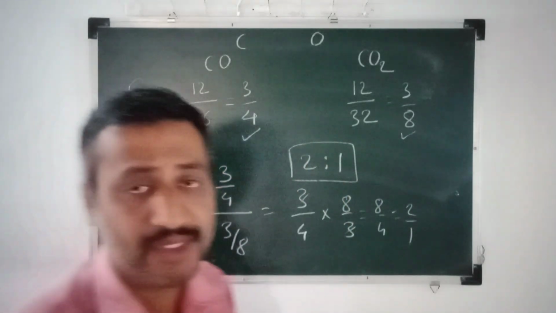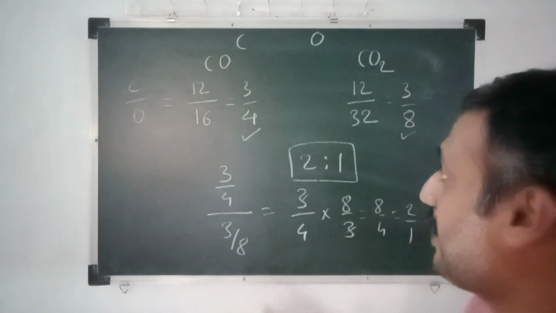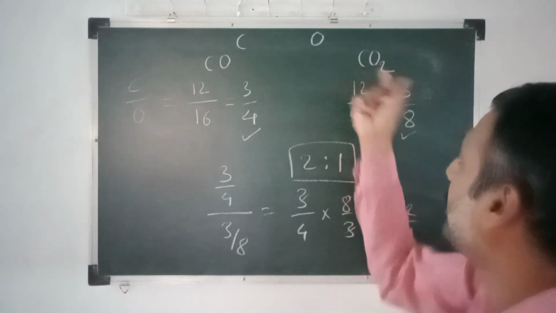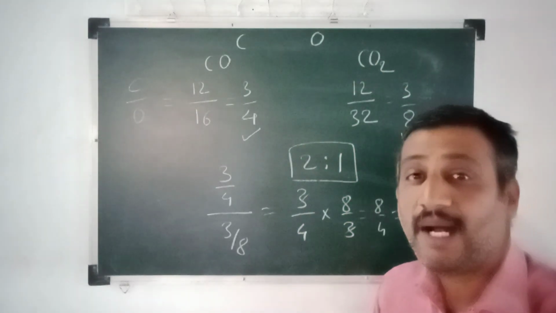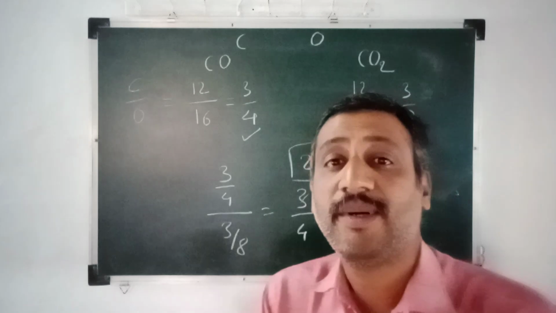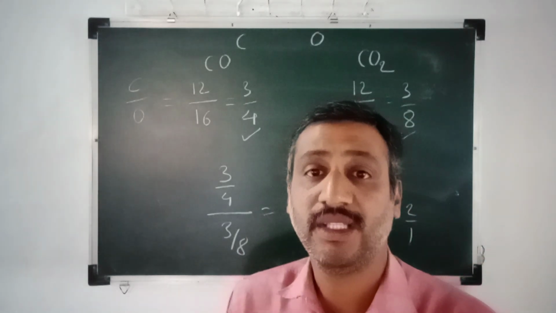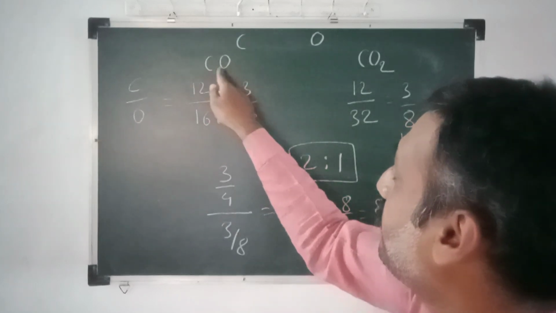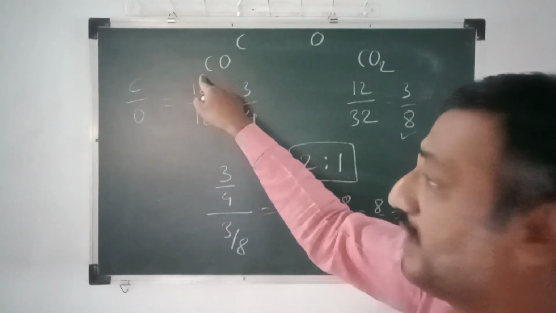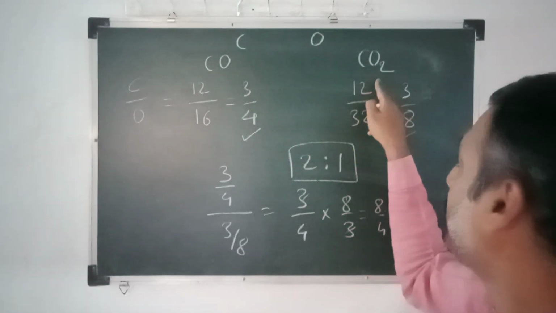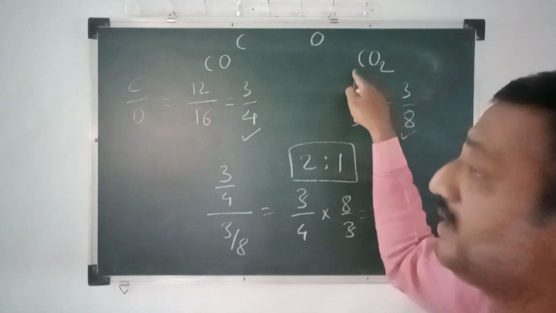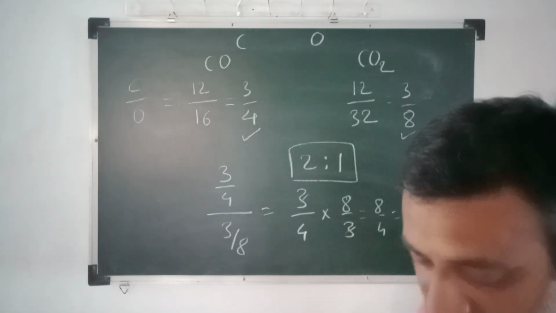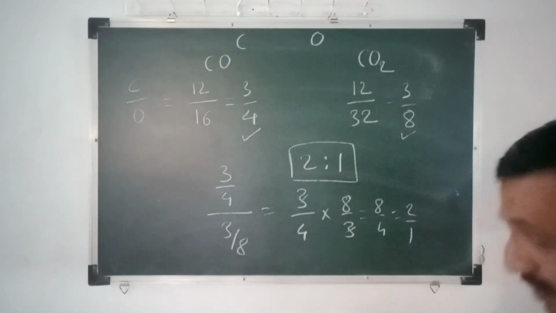Correct? In other words, we may say the same amount of carbon, suppose we have 12 gram of carbon in the first case and 12 gram of carbon in the second case. The amount of oxygen which reacts with the same amount of carbon is in the ratio of 2 to 1. Here 16 gram of oxygen is reacting with 12 gram of carbon. Here 32 gram of oxygen is reacting with the same amount of carbon. So this is the first example, carbon monoxide and carbon dioxide.